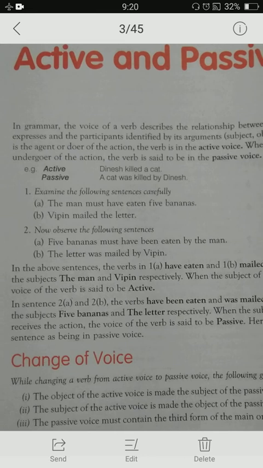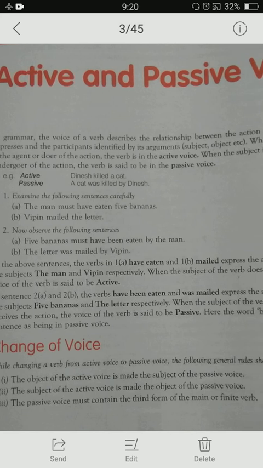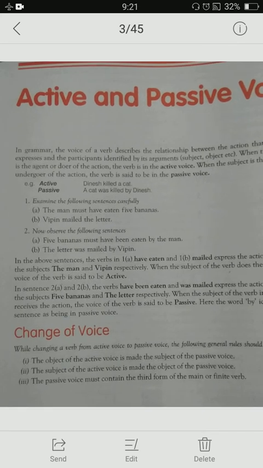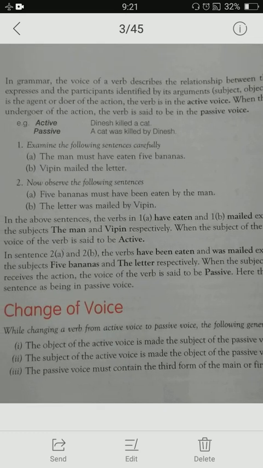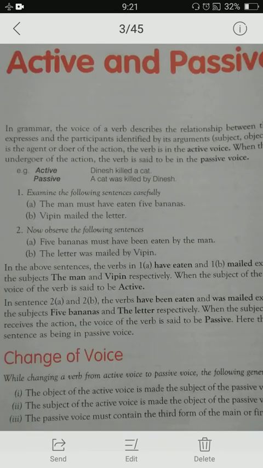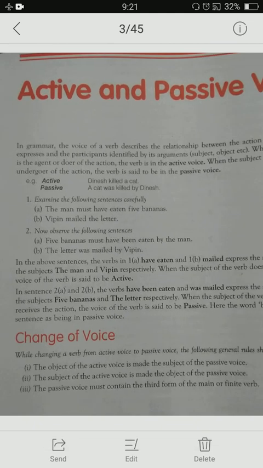Now, there are 3 basic rules when we change the voice of sentences, from active to passive or passive to active. First, when we change from active to passive, the object of the active sentence becomes the subject of the passive voice, and the subject of the active sentence becomes the object. And one important rule: the main verb always comes in third form in the passive voice.